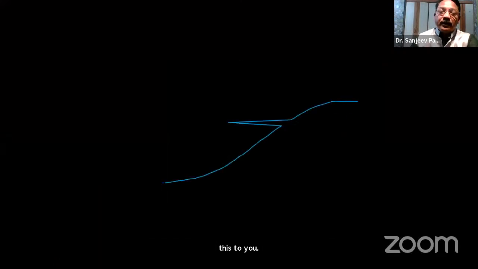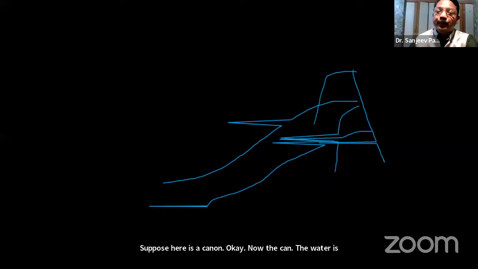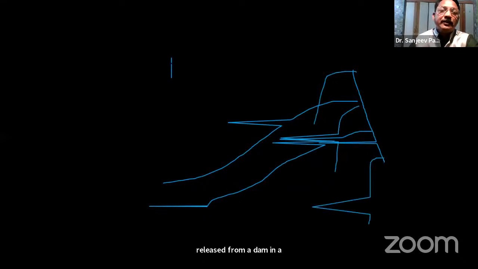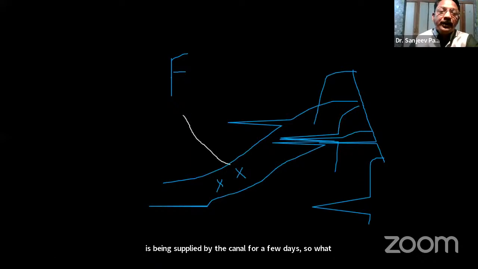Suppose here is a canal. Now the water is released from a dam in a canal. Let us say my farm is present here, and now no water is being supplied by the canal for a few days. So what will the farmers do?